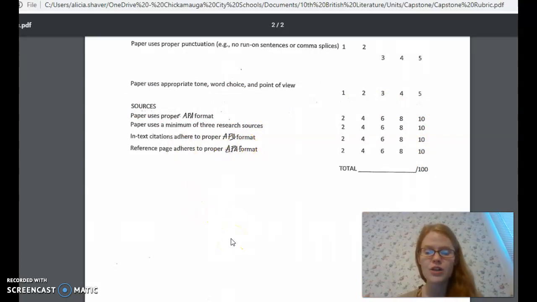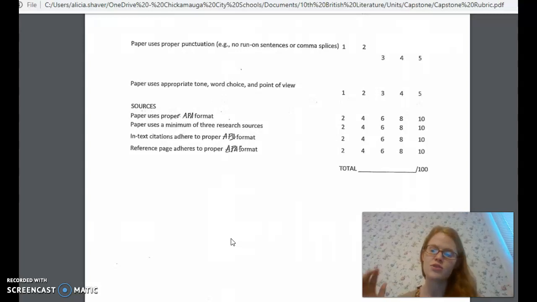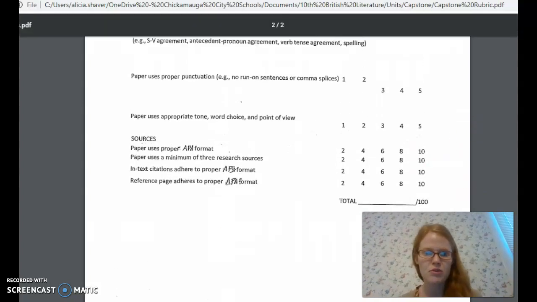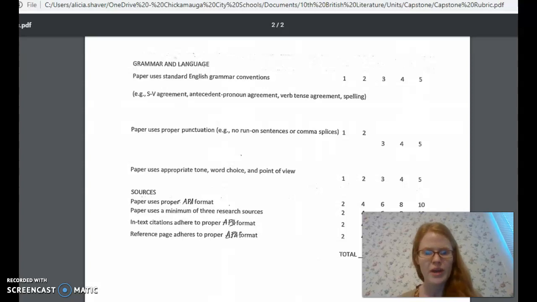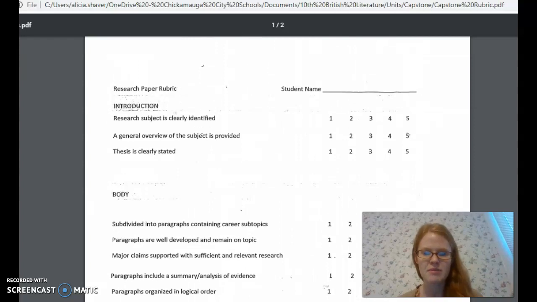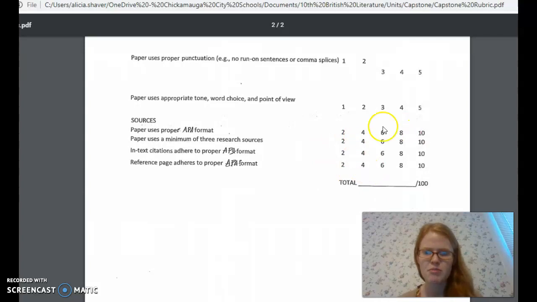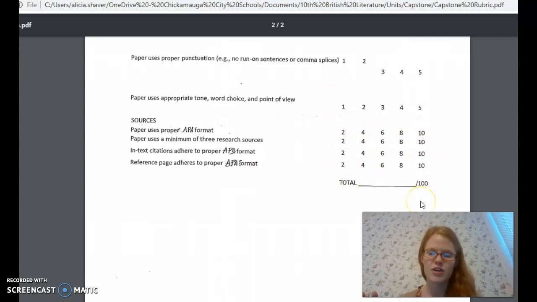If you do not include APA in-text citations, if you do not include a references page, if you do not include a minimum of 3 research sources, if you do not include an abstract or a title page, those are major points off of your paper, okay? So if you are confused about APA format, please make sure you reach out to me. I would be happy to go through that with you. Your grammar is essentially worth about 15% of your grade, and then the content makes up the other like 45% of your grade, okay? But the biggest portion, again, or one of the biggest portions of your grade is using proper APA format.